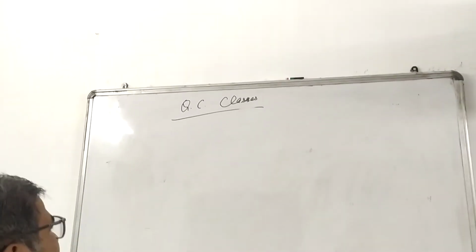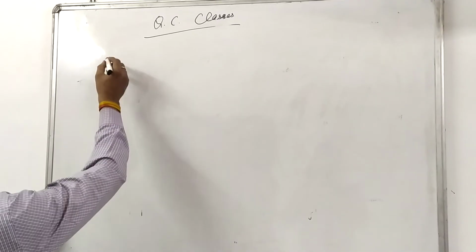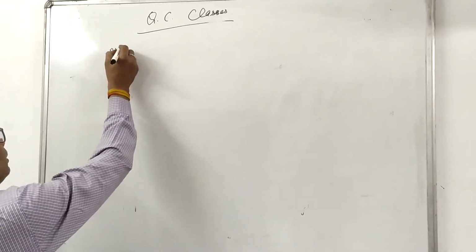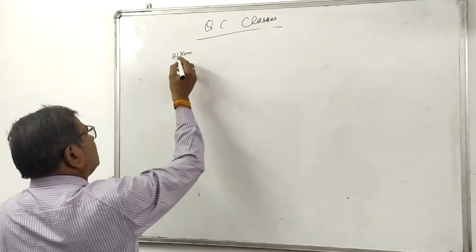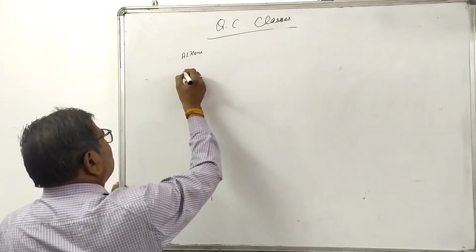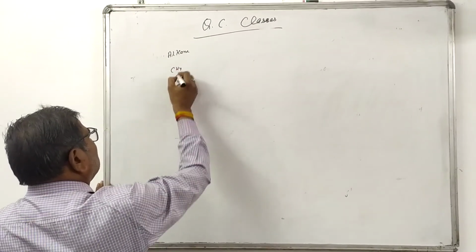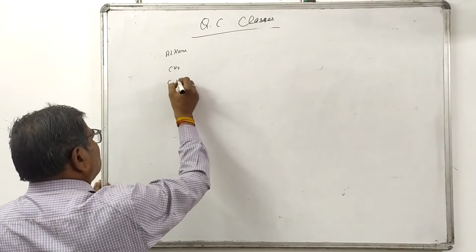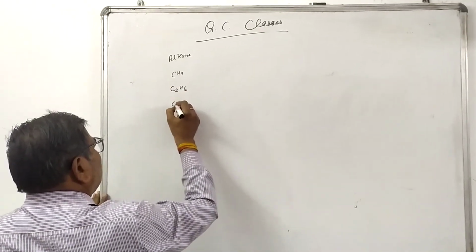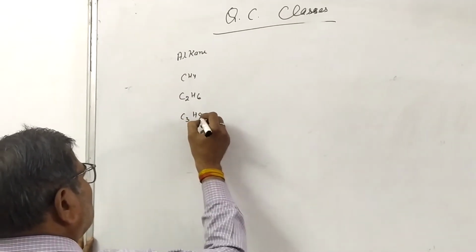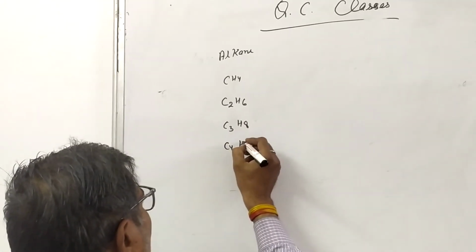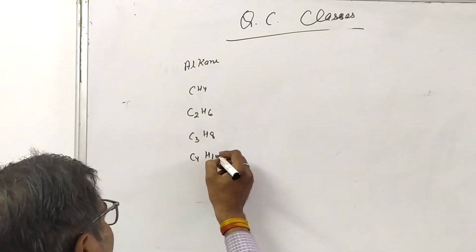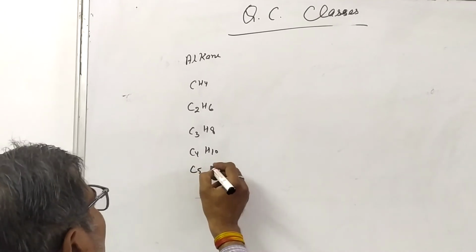I am giving an example about alkane. Alkane: its first compound is methane, second is ethane, third is propane, fourth is butane, and fifth is pentane.